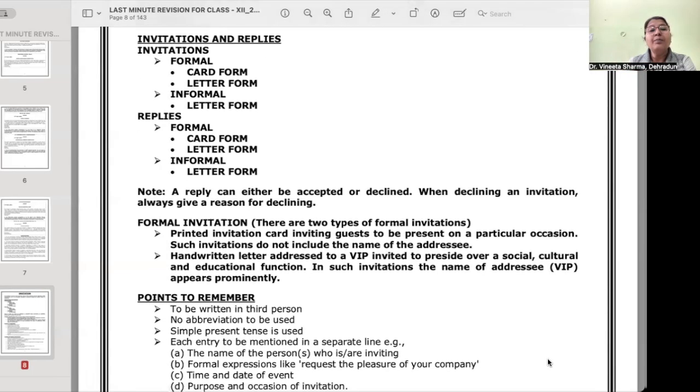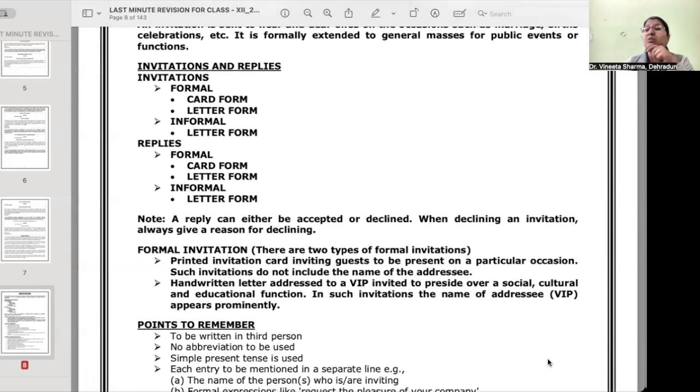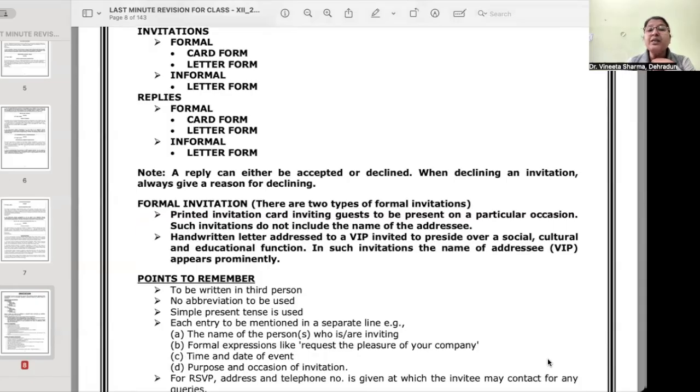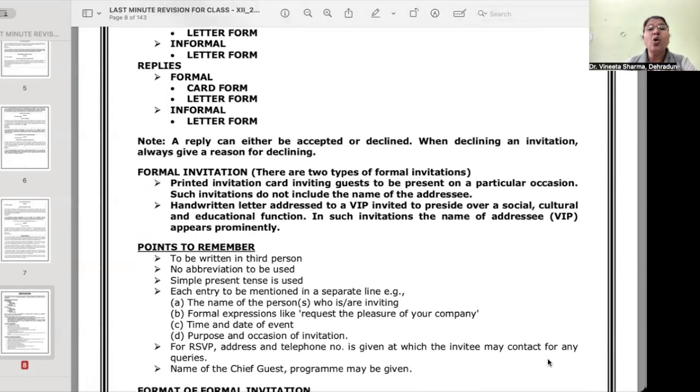You will be given in the question what kind of invitation or what kind of reply has to be drafted. So please be very, very careful about it. A reply can either be accepted or declined. When declining an invitation, always give a reason for declining.